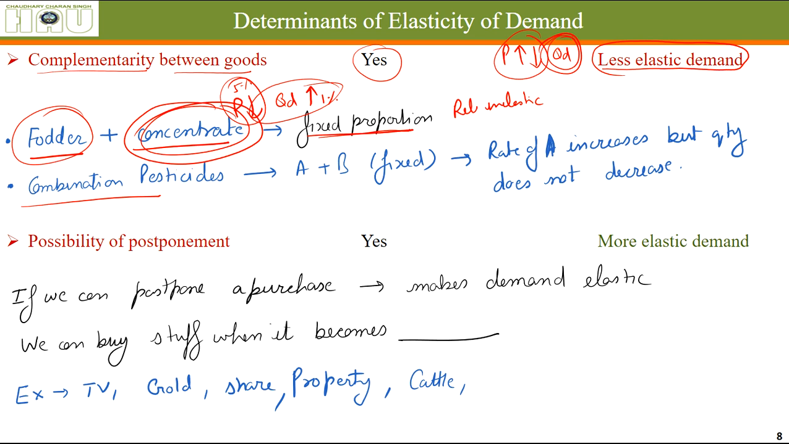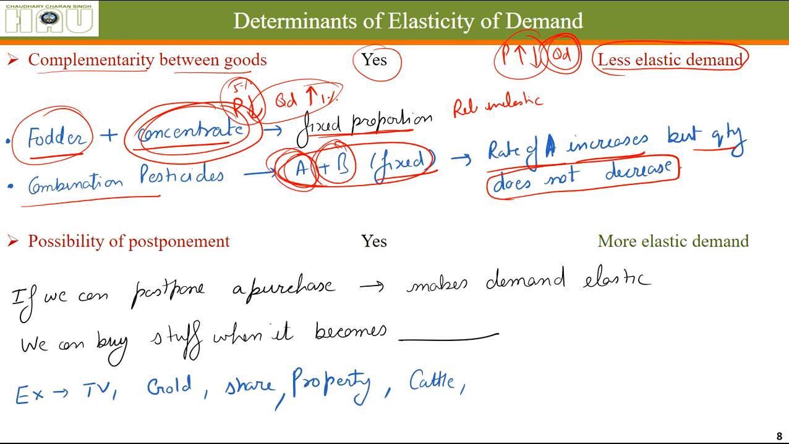Same is with pesticides. Let's say two pesticides A and B are used in fixed proportion. If the rate of A has increased, its quantity will not reduce. First of all, pesticides are important things. They are used in case of need only. Some people are using these things unnecessarily because of misinformation, but most of the time, when they are used in combination with each other to be effective against a particular pest or disease, even if the price changes, their quantity demanded will not reduce very much.